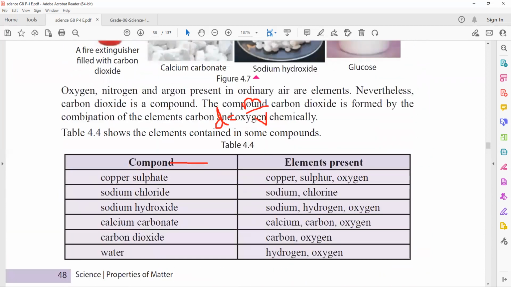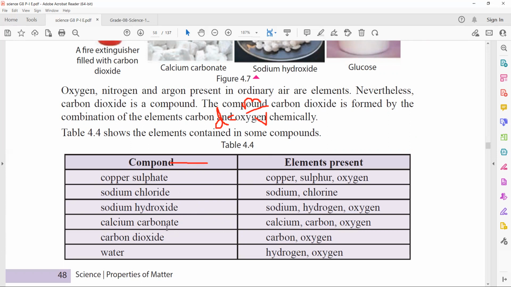For the previous question, the 10th one, carbon dioxide, the elements present are carbon and oxygen. Here, copper sulfate: there is copper, and in sulfate, SO4 2 minus, which means sulfur and oxygen. Sodium chloride, the chemical formula is NaCl. We haven't studied this, we have just initiated the unit. In sodium chloride, there are sodium and chlorine. And sodium hydroxide, the formula is NaOH. So we have sodium, hydrogen, and oxygen.